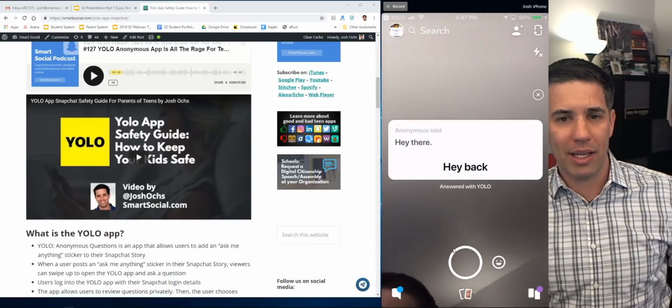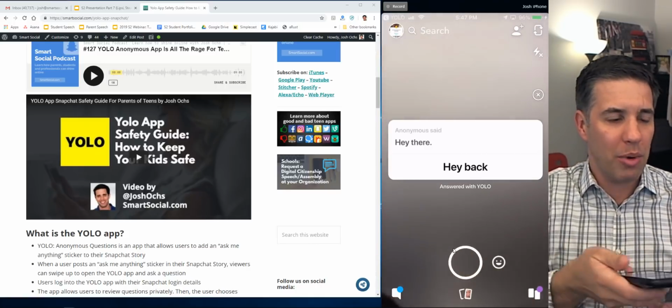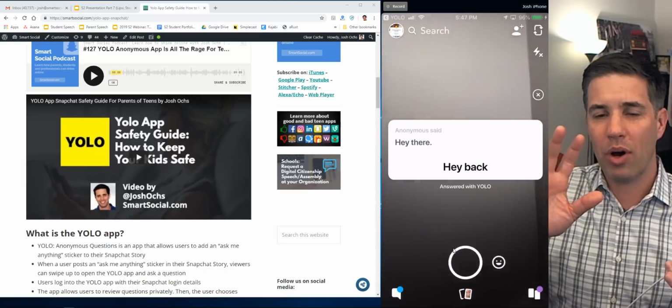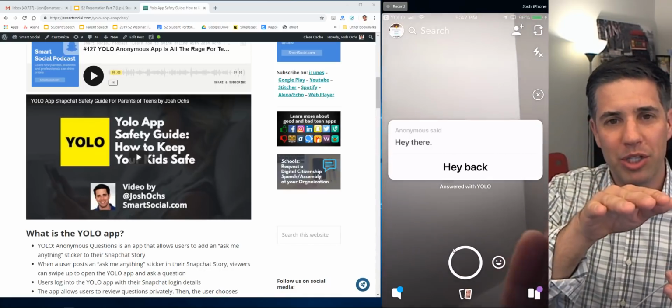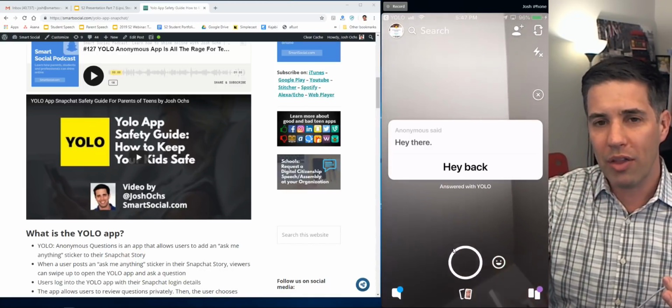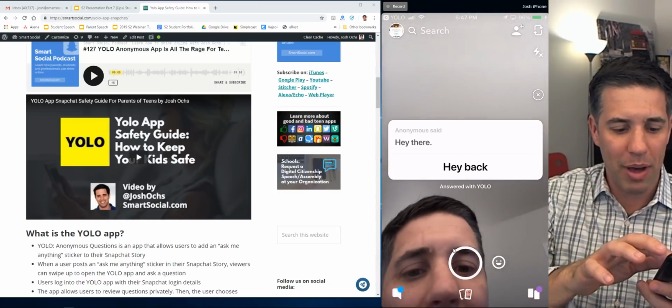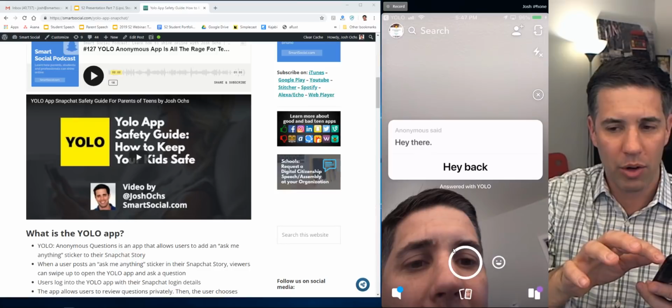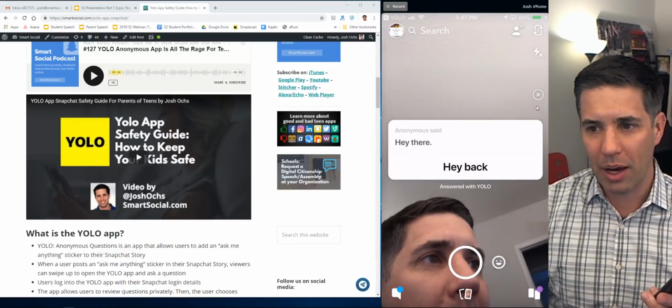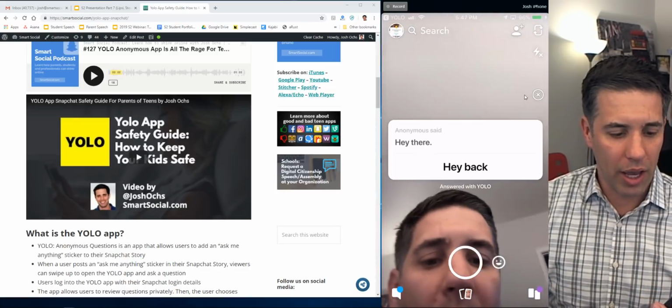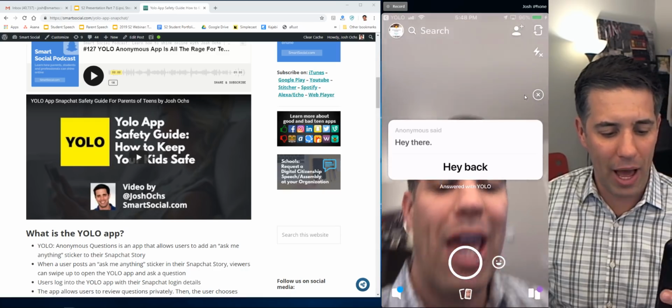Hopefully this is making sense, and I apologize if I'm moving quick. But that's kind of what's going on. Random people are chatting with you. You're in the app, you're opening it up, putting it back in Snapchat and doing all this stuff. Hey, back. You can't really move it around like I thought you could. You can delete it up here, but that would defeat the purpose. Okay? Hey there, hey, back.